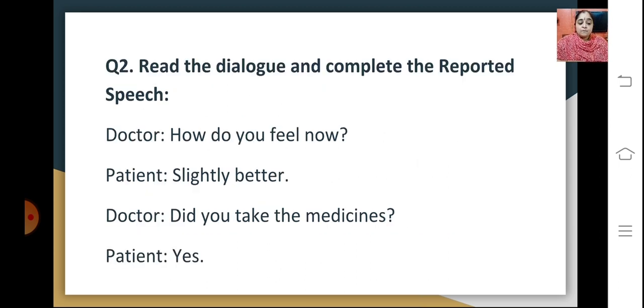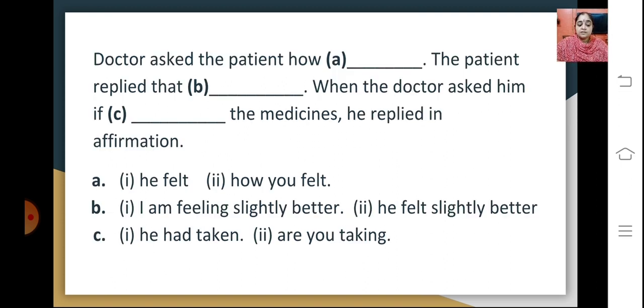Another form would be, you will be given a dialogue and sentences where you have to complete that reported speech. The dialogue given here is between the doctor and the patient. How do you feel now? Patient says slightly better. The doctor says, did you take the medicines? Patient says yes. This is totally in direct speech. Now when it is in reported speech form, you have to fill in with the correct options.